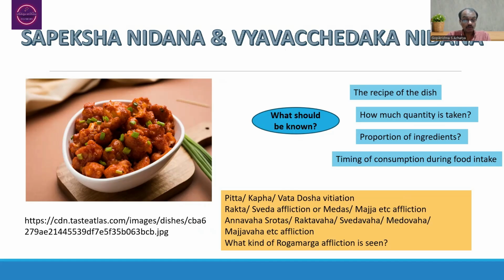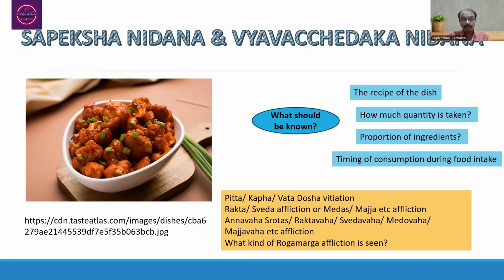And when you think about the Srotas as such, as the person is going to consume the gobi Manchurian, the initial system afflicted will be Mahasrotas. Initially, that may be having the affliction of Pranavaha Srotas, then Annavaha Srotas, then Purishavaha Srotas affliction we may suspect. And if the person is going to consume continuously, there may be a possibility of Raktavaha Srotas affliction, Svedavaha Srotas affliction, Medovaha Srotas affliction, or Majjavaha Srotas affliction as such.